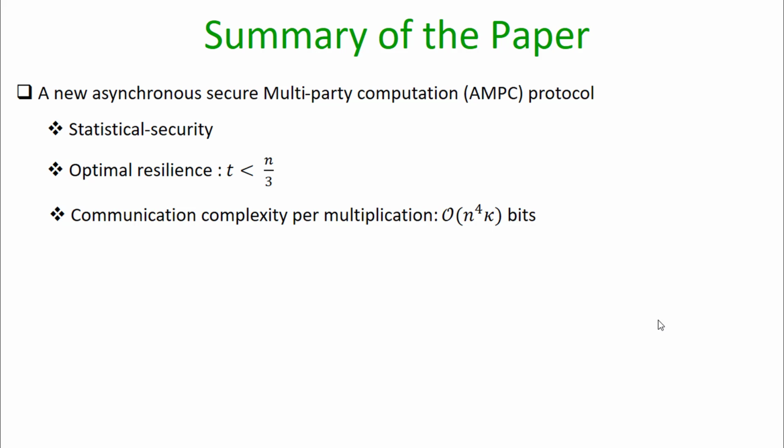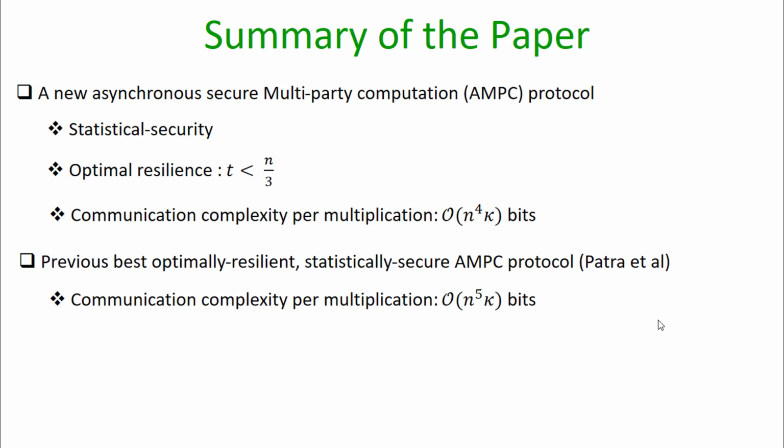Communication complexity wise, it requires the communication of order n to the power 4 times kappa bits of communication for evaluating each multiplication gate, where kappa is the statistical security parameter. The previous best statistically secure AMPC protocol with optimal resilience is due to Patra et al., where the communication complexity per multiplication gate is order n to the power 5 times kappa bits. So compared to the protocol of Patra et al., we get an efficiency improvement of theta n in the communication